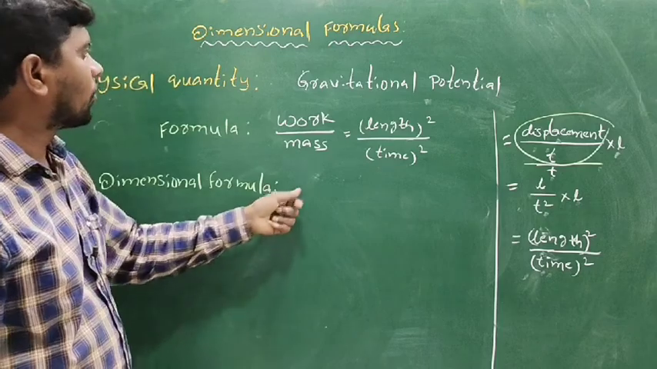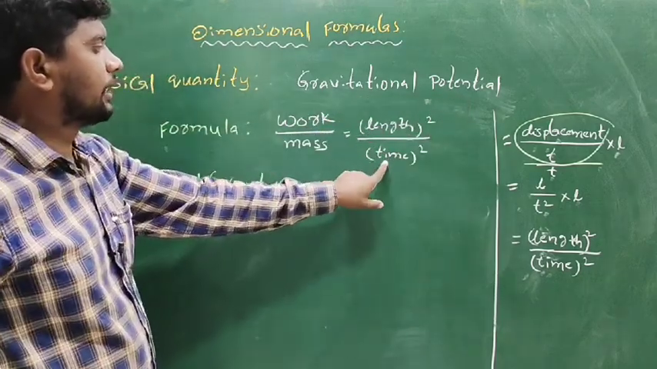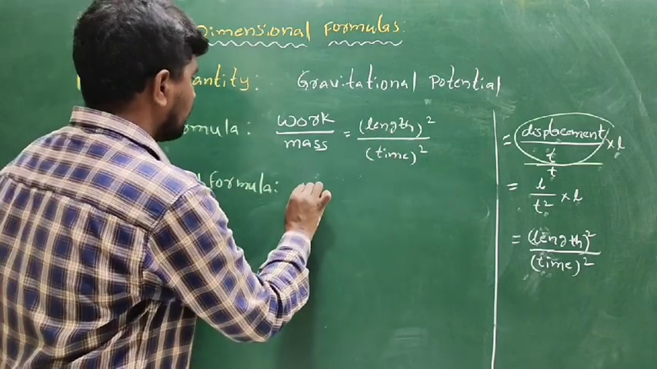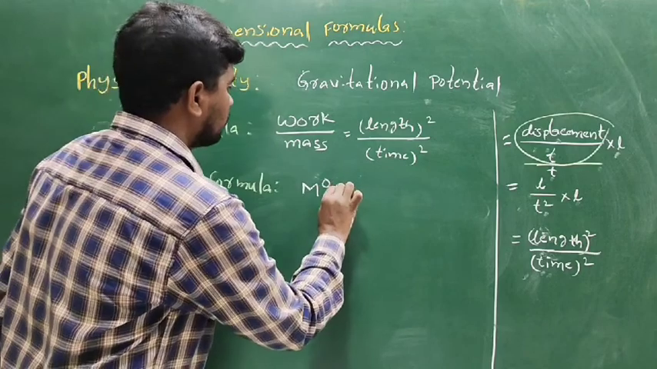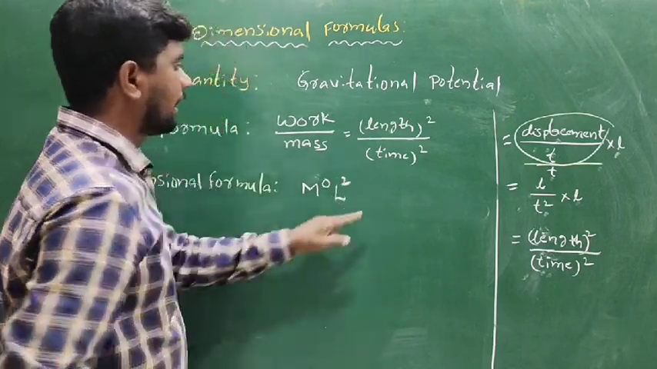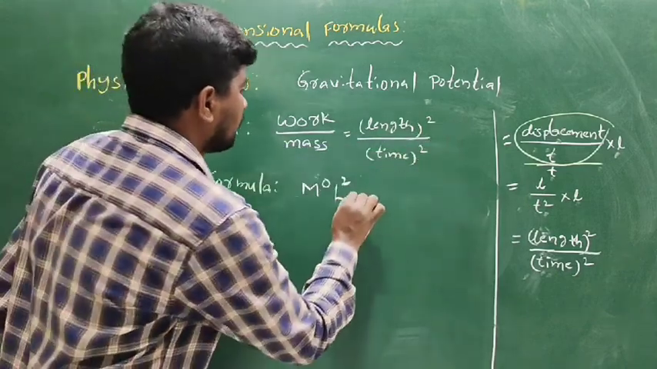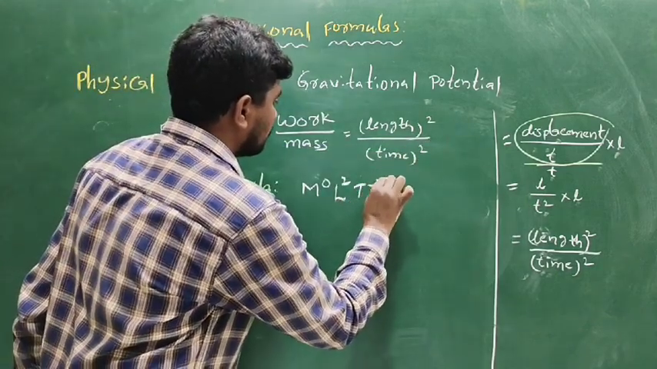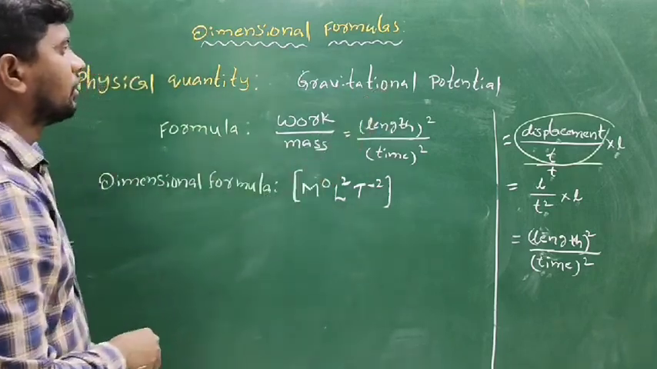The dimensional formula of gravitational potential has only length and time. There is no mass, so M to the power of 0, L to the power of 2, and T, moving the denominator to the numerator, to the power of minus 2. This is the dimension formula of gravitational potential.